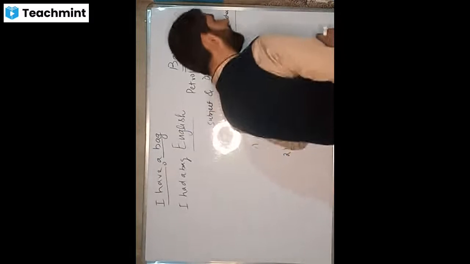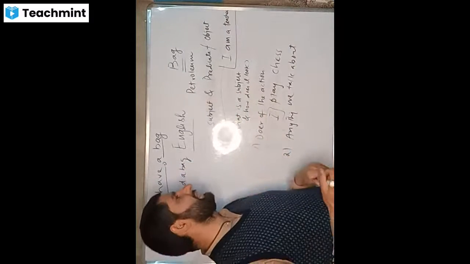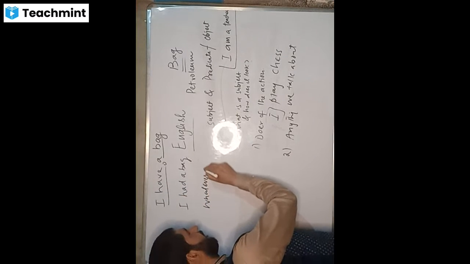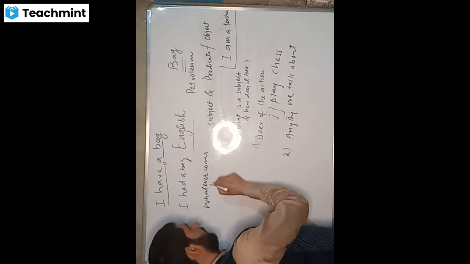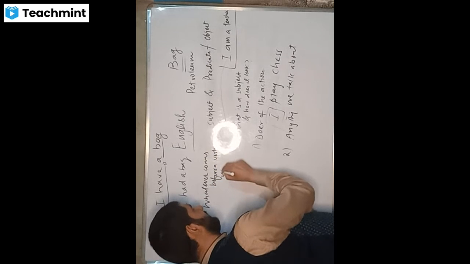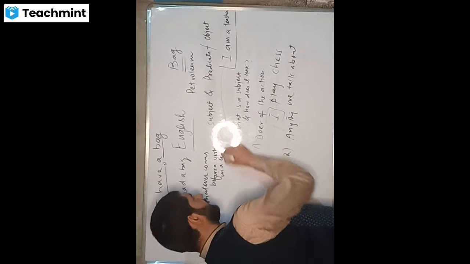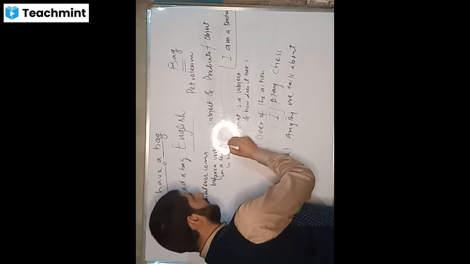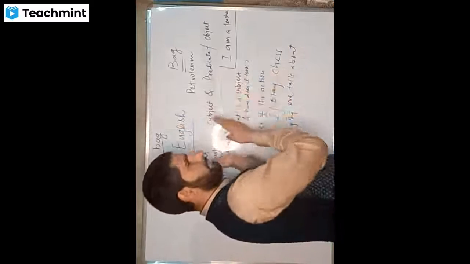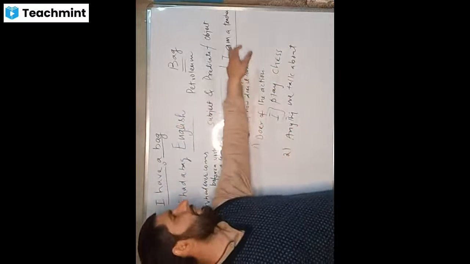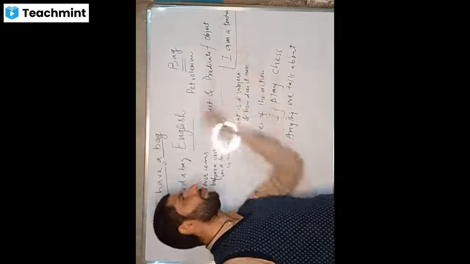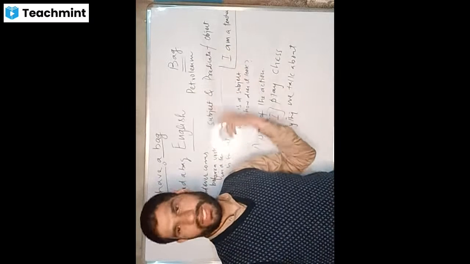This is one side of the thing. Second side of the thing is that we can also define subject like this: whatever comes before a verb in a sentence is subject. That means you have a sentence and whatever comes before the verb. Say for example here, I am a teacher. Where is the verb? Am. So what comes before am? I. So I is the subject.